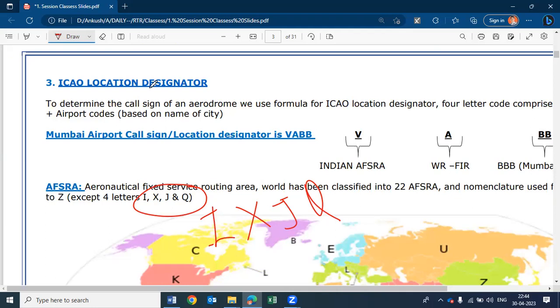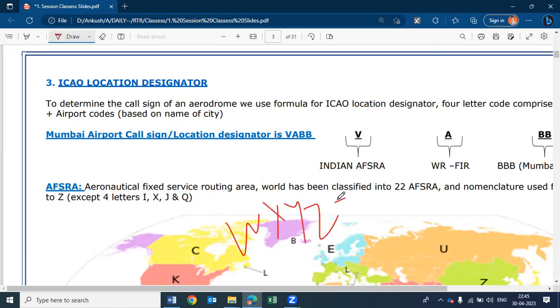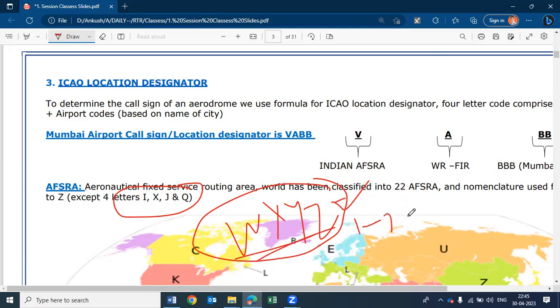Nobody knows why they exempted these 4 letters, because these 4 letters are also not the end of those 4 letters. Like in our English alphabet, what are the last 4 letters? W, X, Y, Z. These 4 letters are also not out of these. They started numbering from 1, reached 22, and left the last 4.